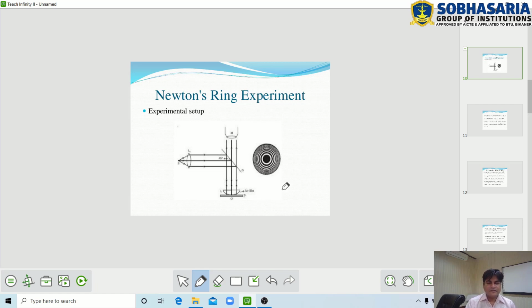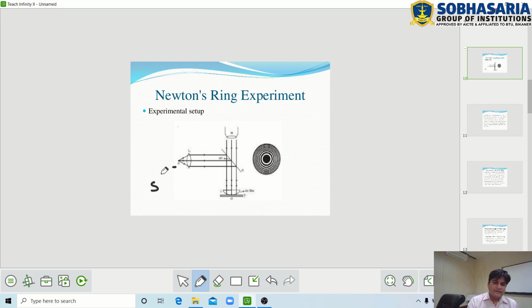In this experimental setup, S is the monochromatic light source. We know that in the Newton's ring experiment the monochromatic light source is important, because the experiment is totally based on the interference of light.